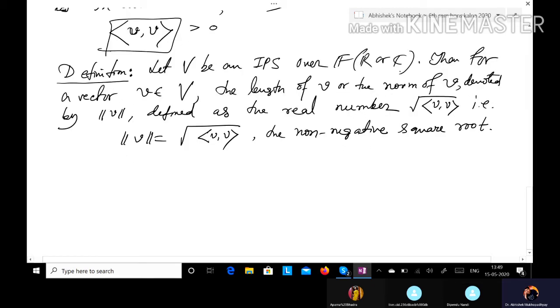Now, what do we mean by a unit vector? We can define a unit vector because we have the length of a vector. So we can define a unit vector in terms of the length.